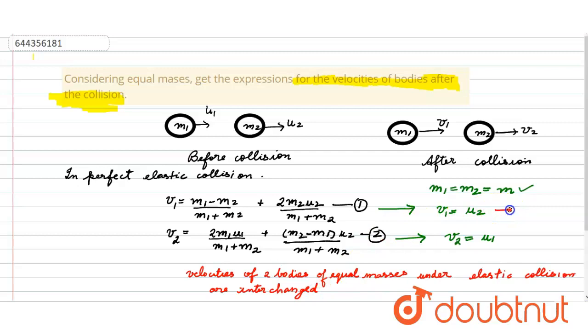This can be seen from equation 3 and equation 4. So v1 is equal to the initial velocity of mass m2, and v2, the final velocity of mass m2, becomes the initial velocity of mass m1. So that is the expression for equal masses for the velocity of bodies after collision, which is given by equations 3 and 4. Hope you have understood this.